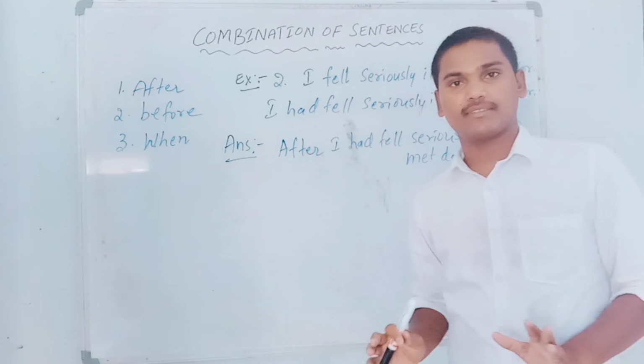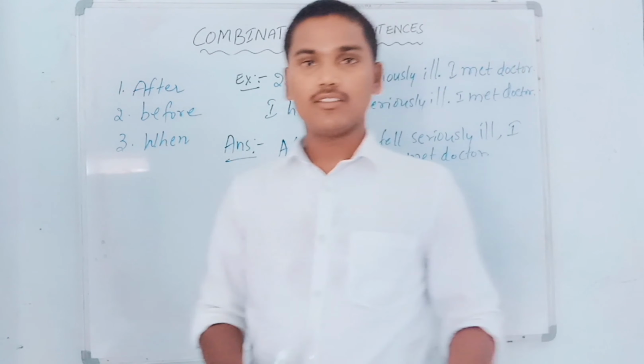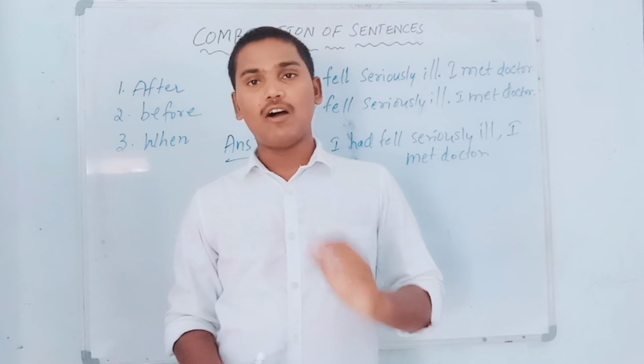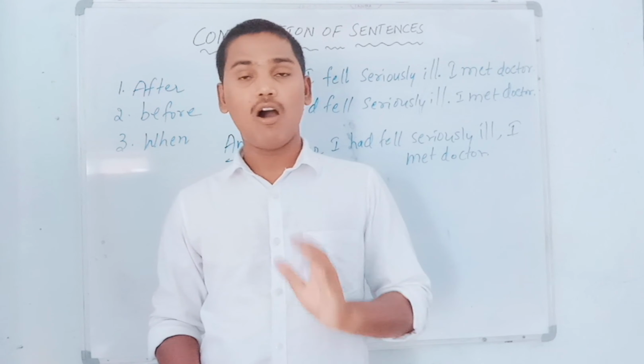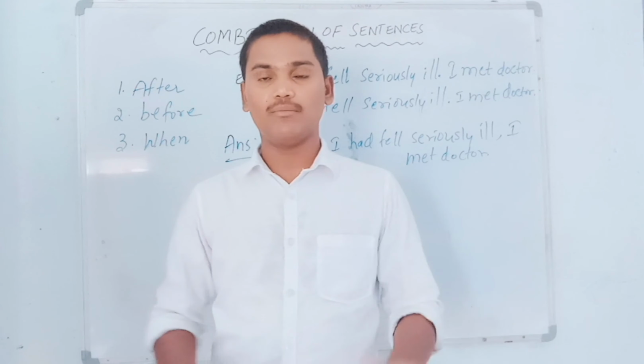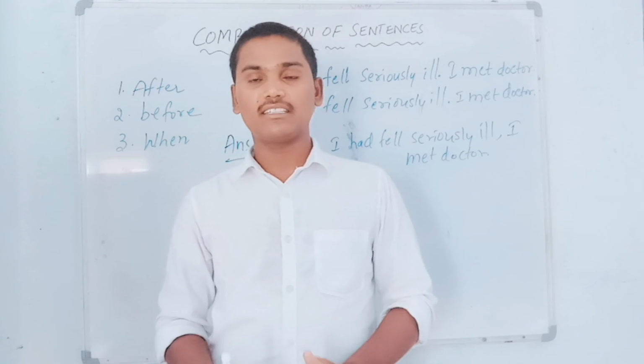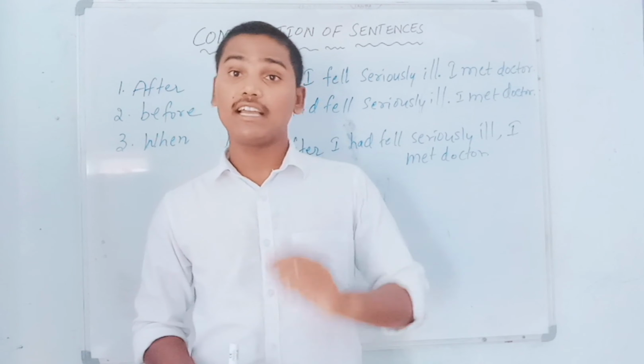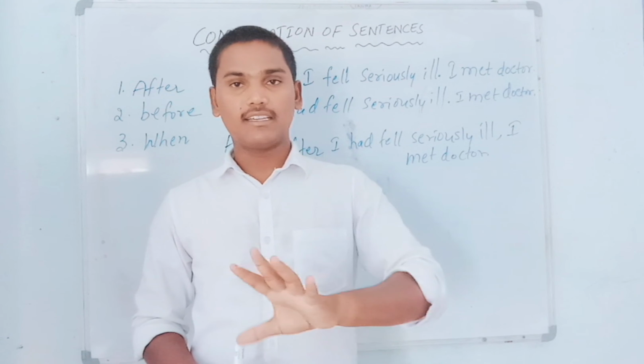That is also correct and makes sense. What we have to do is make sensible sentences. How we write doesn't matter, but are we making sensible sentences or not? That is very important to think. Then only we should think about the construction of a sentence.